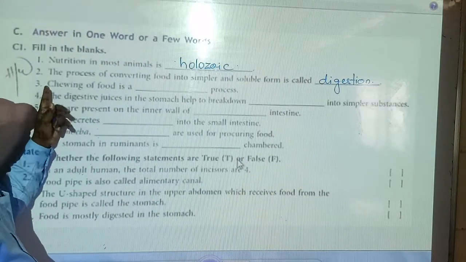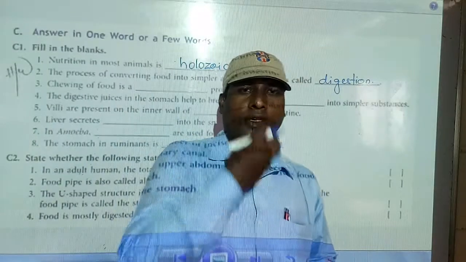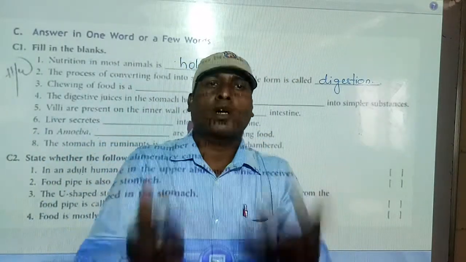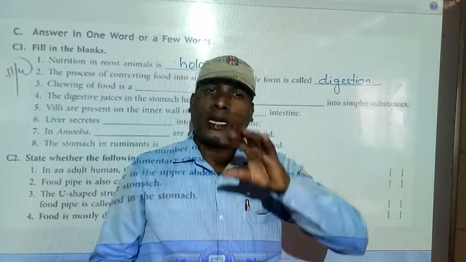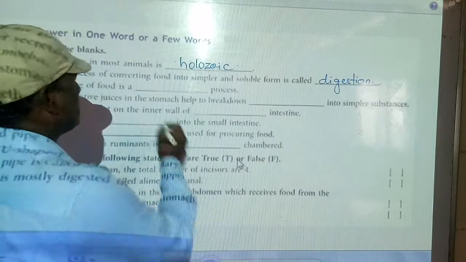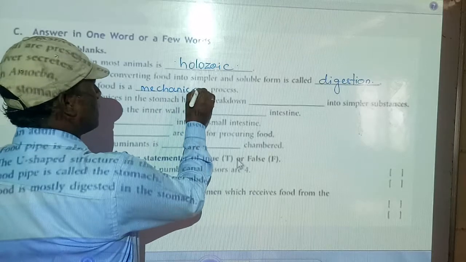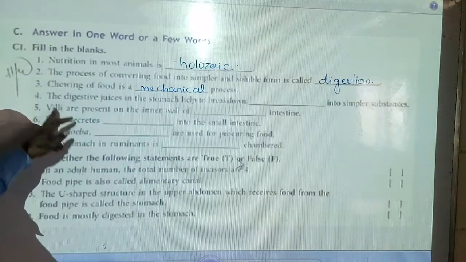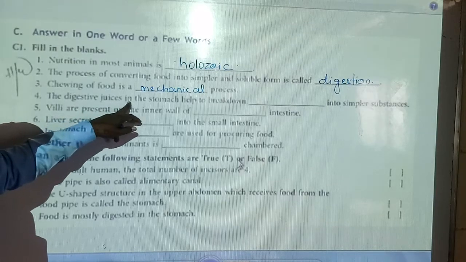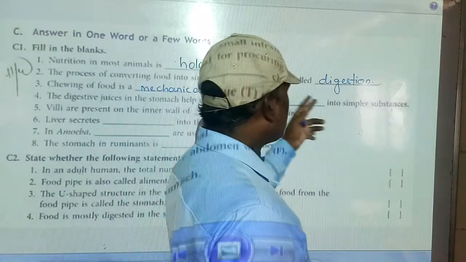Third question: chewing of food is a dash process. Whatever big substances we have, we are breaking into small substances, and that is called chewing. Chewing is which process? It is a mechanical process. Remember, students? Mechanical process.